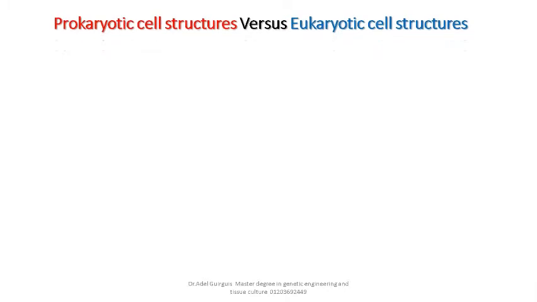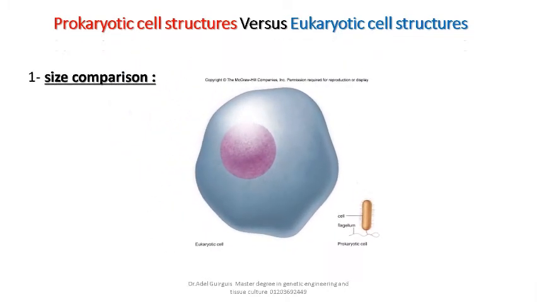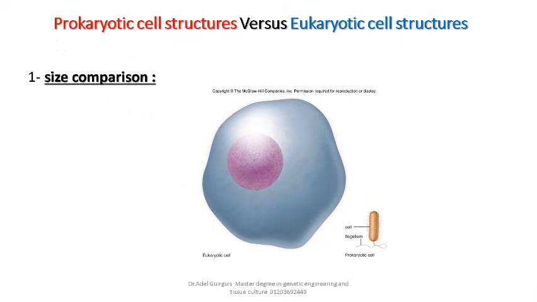Prokaryotic cell structures versus eukaryotic cell structures. Number 1. Cell size. The average prokaryotic cell diameter is 0.5 to 5 micrometers, while the average eukaryotic cell diameter is about 10 to 40 micrometers.